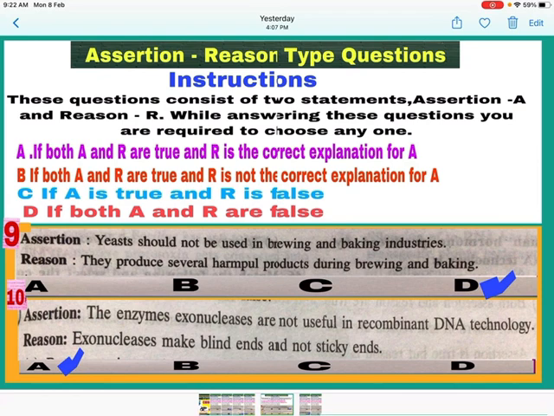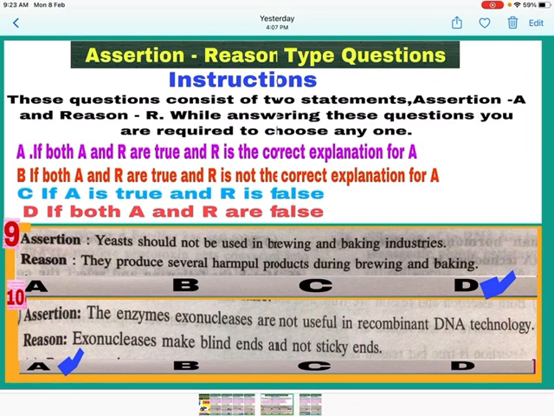Question number 10. Assertion. The enzymes exonucleases are not useful in recombinant DNA technology. Yes, this statement is correct. Exonucleases are not useful in recombinant DNA technology. See the reason. Exonucleases make blind ends and not sticky ends. This is also a correct statement and also the correct reason for the assertion.